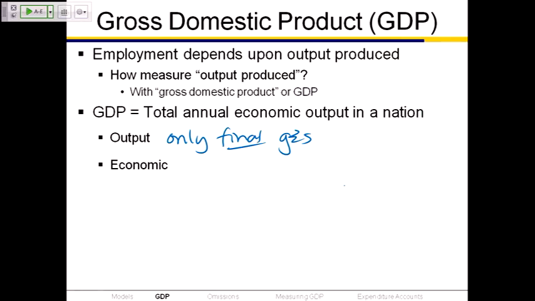Economic. We say we're going to look at the total annual economic output of a nation. Economic output means that we're going to look only at goods and services that have a market-based price. That means that if you clean your own apartment, you're not getting paid for that, and so we're not going to include that. That's not economic output. Yeah, you have to clean your apartment, but you weren't paid for doing it. It was not your job, and so we're not going to count it.